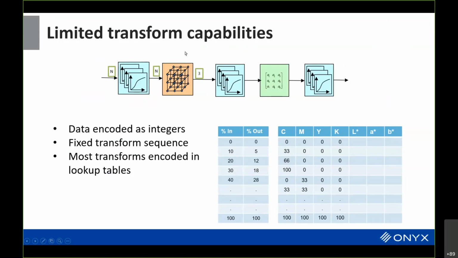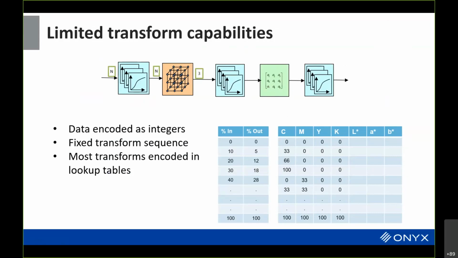You have a lookup table that uses interpolation. You have another set of one-dimensional transforms that modify the results. You can pass that through a matrix and then put that through one-dimensional lookup tables. Now, not all these transforms have to be in this sequence. You can leave some out.